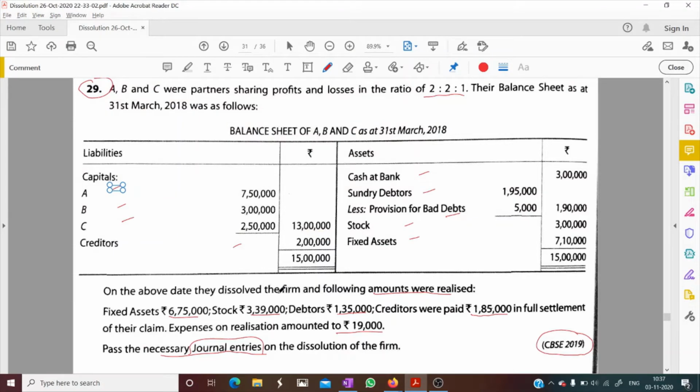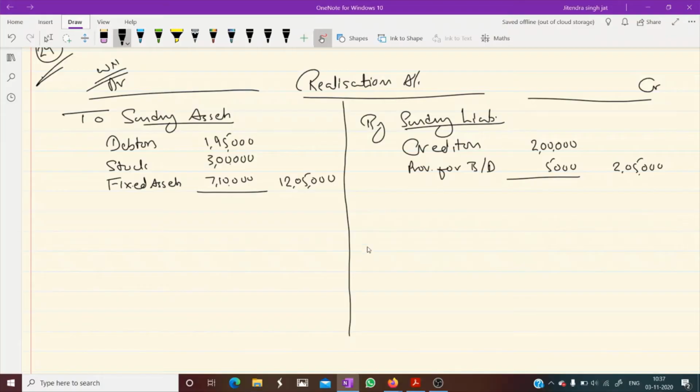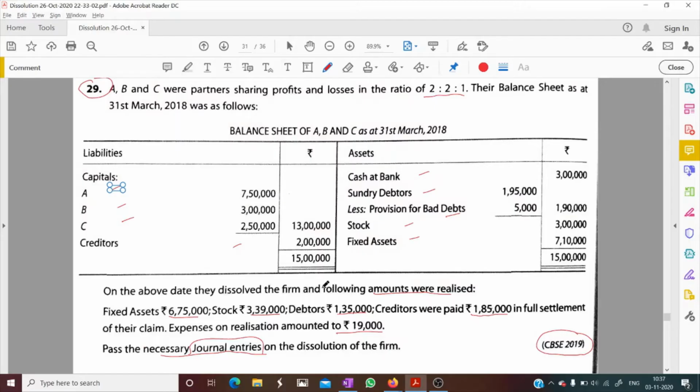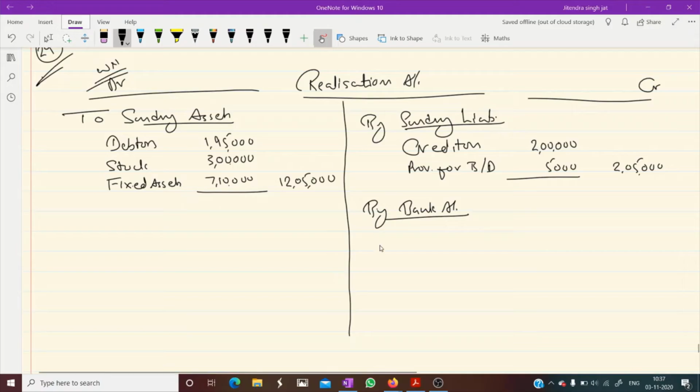Now let's see. On the above date, they dissolved the firm. The following amounts were realized. Fixed assets 6 lakh 75,000. Because bank is mentioned here, we open the bank account. By bank: fixed assets 6 lakh 75,000.